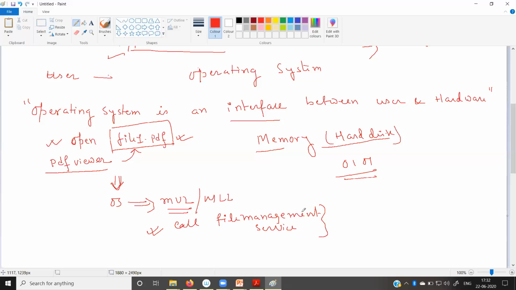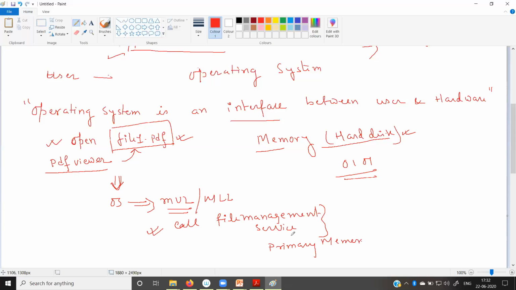Fine. So the operating system now calls the file management service. The file management service fetches the file with the help of some input output devices, and with the help of the hard disk, it fetches the data from the hard disk and stores it in the primary memory. So file1 is present in my hard disk.